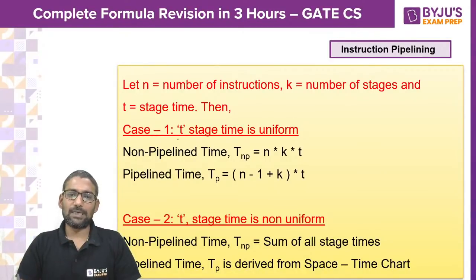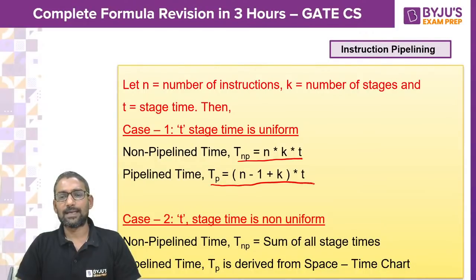So if small t, the stage time, is uniform, then for a non-pipelined processor you will calculate the time as n into k into t, and for a pipelined processor you will calculate it as (n minus 1 plus k) into t, where n is the number of instructions, k is the number of stages.